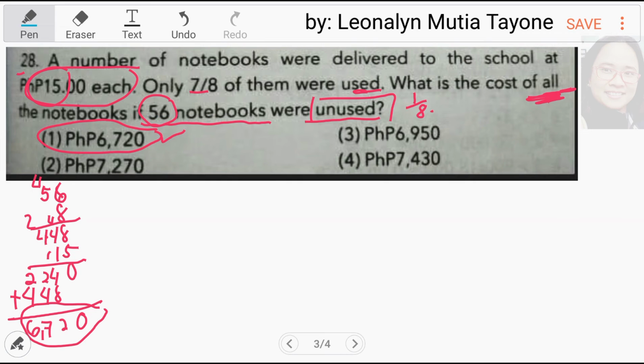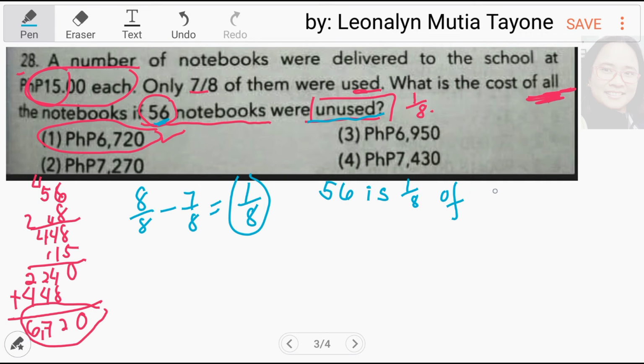Dito tayo sa 56 were unused. 7/8 yung used. Therefore, ang kabuuan ay 8/8 minus 7/8. Yun yung used. So, 1/8 ang unused. Itong 1/8 na to, ito yung si 56 given. So, therefore, 56 is 1/8 of what number?